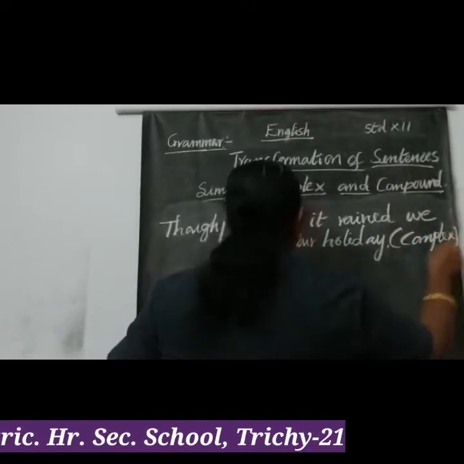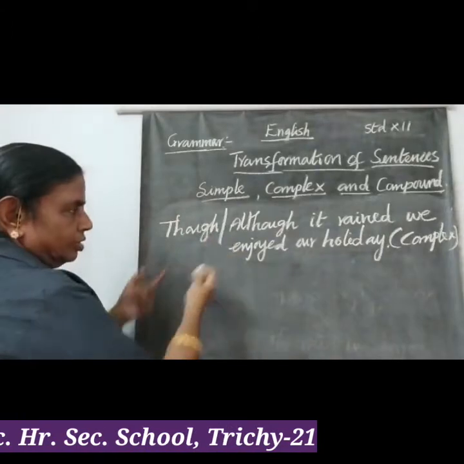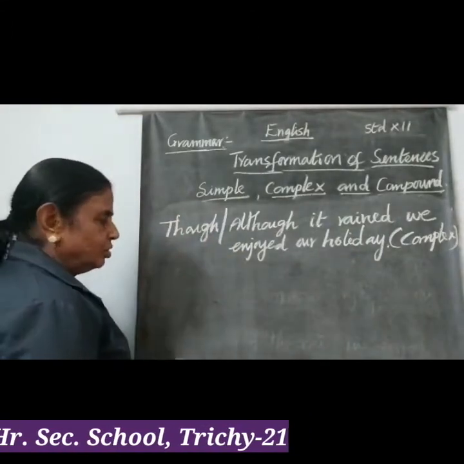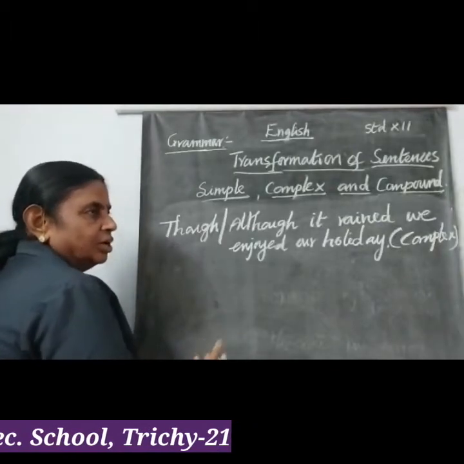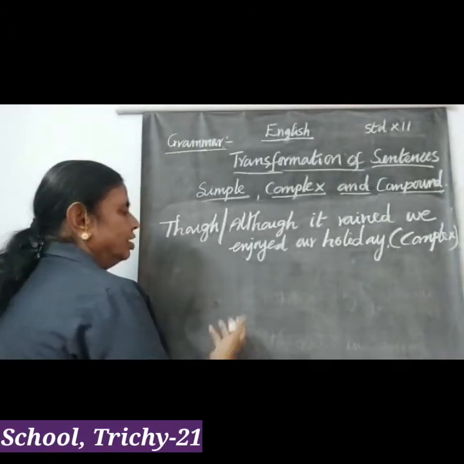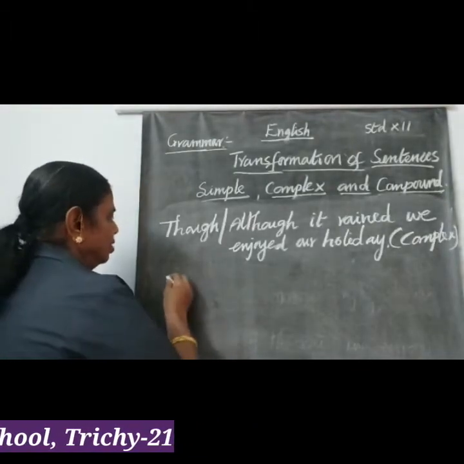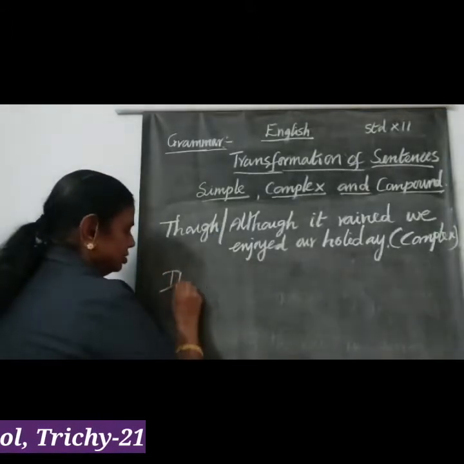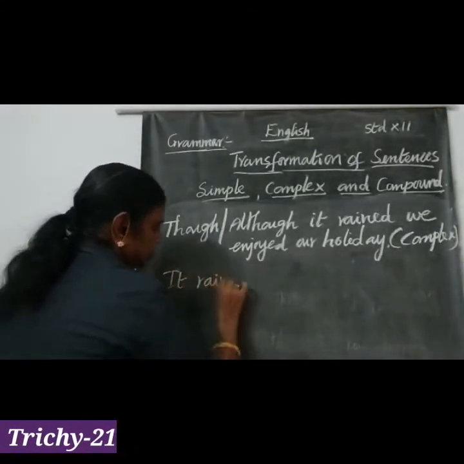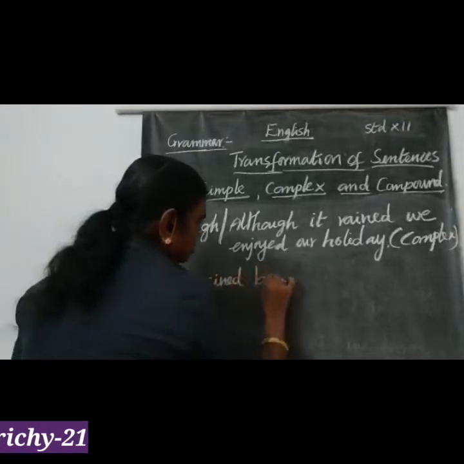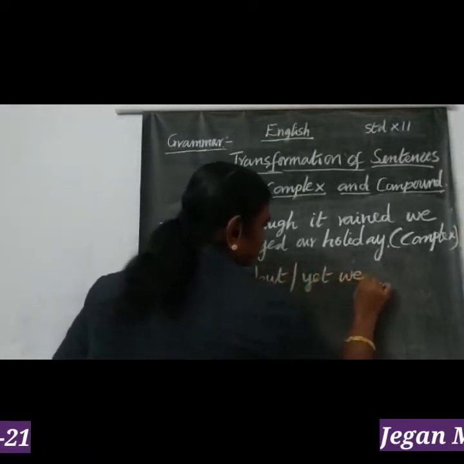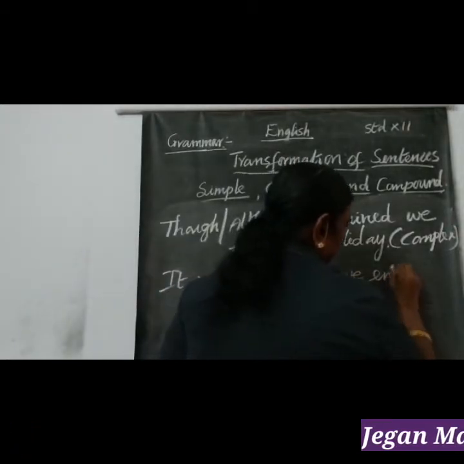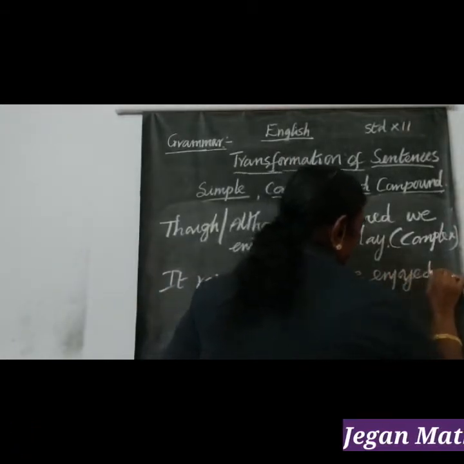Clear? Okay. Now, convert this complex sentence into a compound sentence. So we use but, yet, coordinating conjunctions in the compound sentence. So here: it rained, but or yet we enjoyed our holiday.